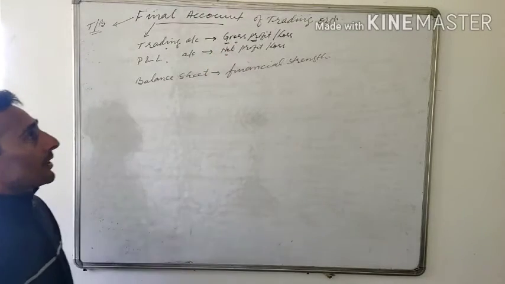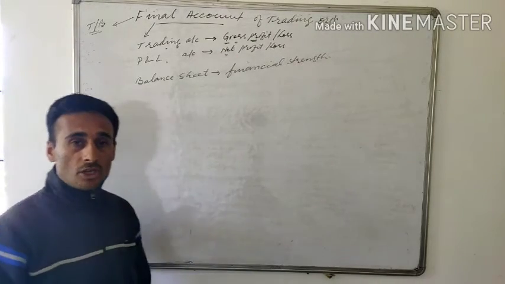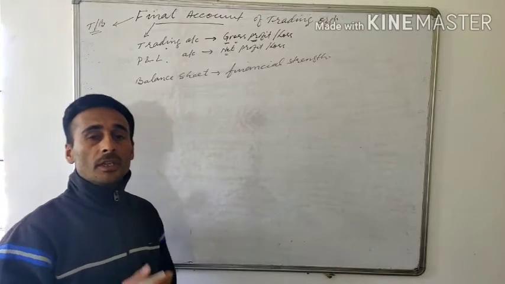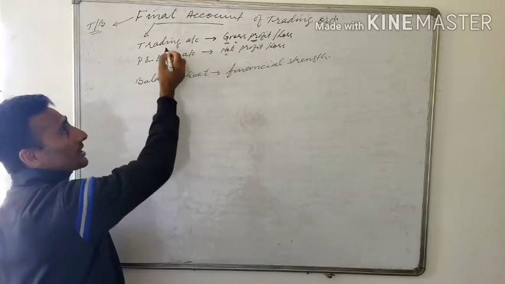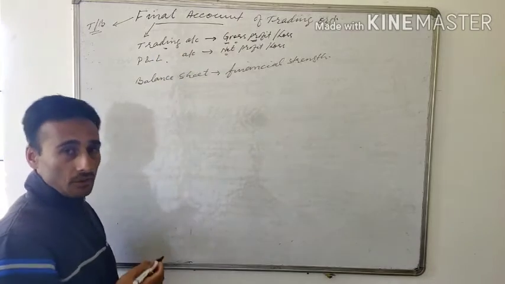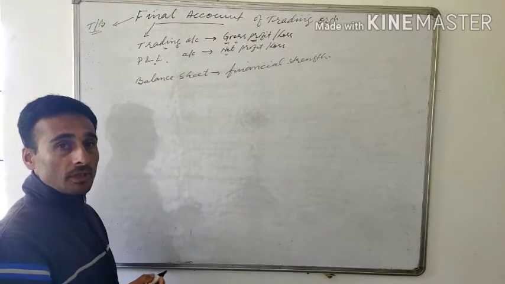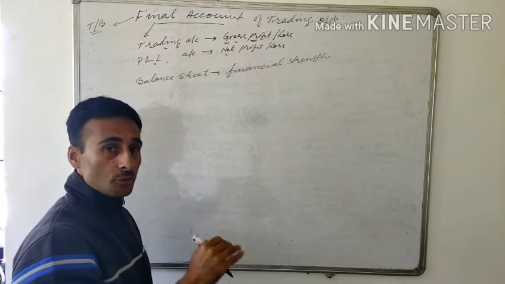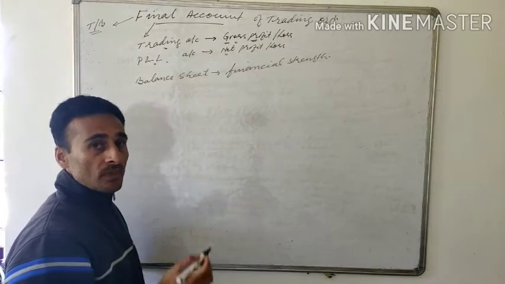Here, the gross profit and the net profit. What is gross profit? Gross profit is the profit before deducting some of the expenses. While calculating the gross profit, all the expenses are not taken to the trading account. Some of the expenses are taken to the profit and loss account. That means there are some expenses yet to be deducted, and they will be deducted in the profit and loss account.